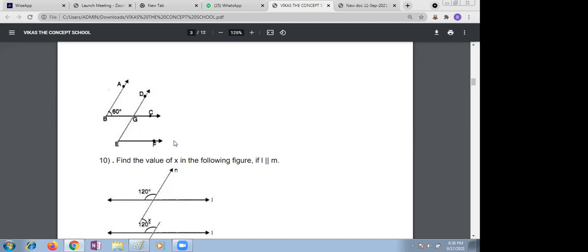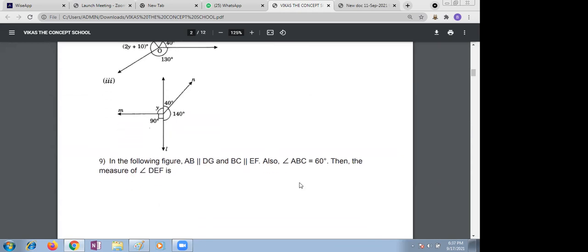No, Raghav. Ma'am, can I tell? Wait. Let him think some part. They are not corresponding. Only angle ABC is given.